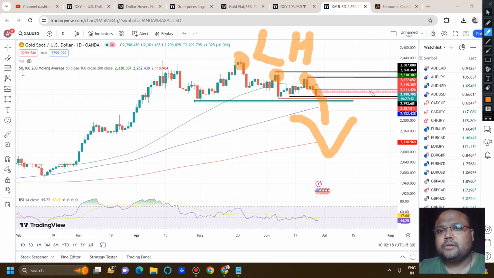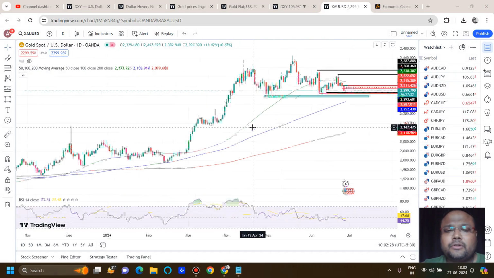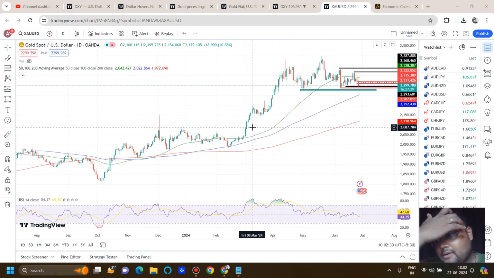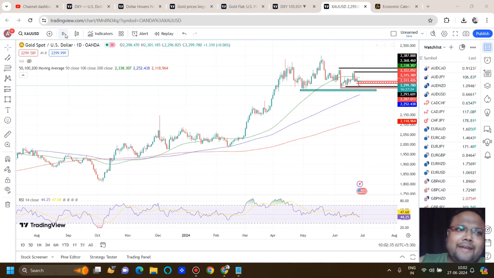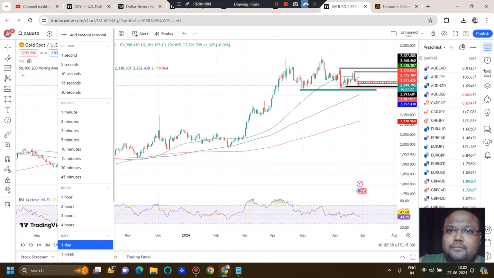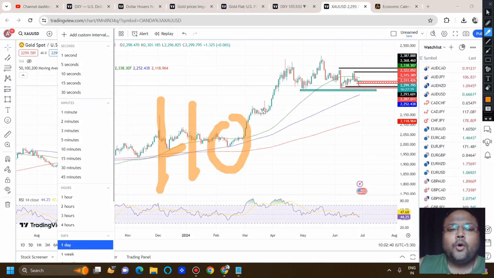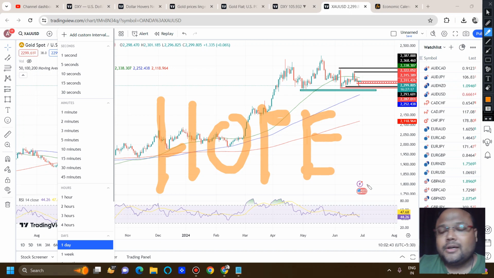That's your personal observation. But I have seen from my experience that whenever the market forms lower highs, usually the supports do not work. The market shows a downtrend, and as we all know, there is a pending correction on the chart of gold. So time will speak. After all, we also need to understand that hope is not a trading strategy. If you have taken a sell on gold hoping for a downside, then be careful and follow proper risk management.